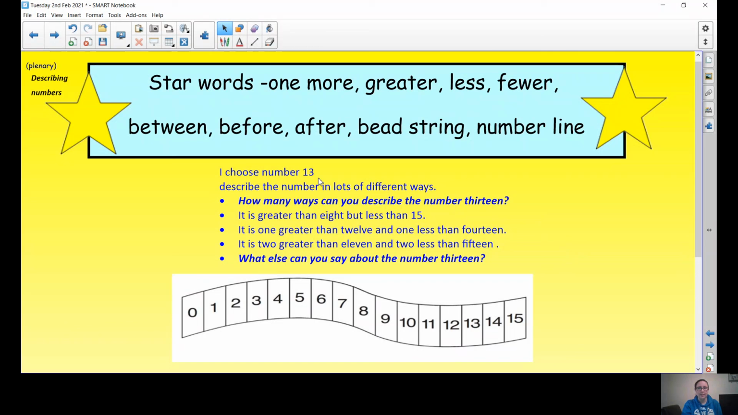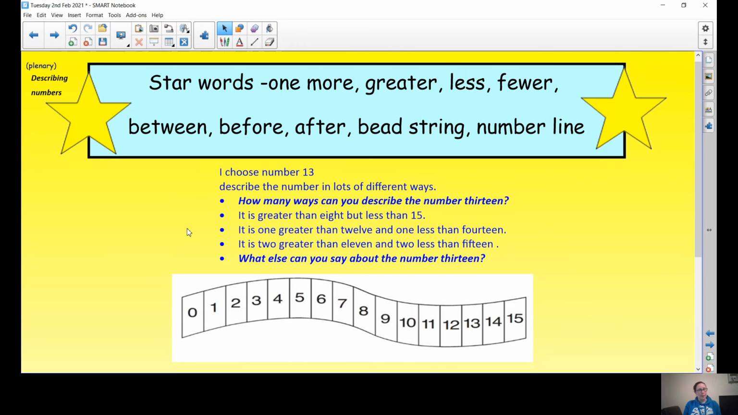Now, the last bit of our maths lesson today, let's just remind ourselves of our star words. Now, our star words were one more. We've definitely done that because we've sung our song and we've moved up the number line. Greater was the same thing, moving with one greater, getting one more. Then we did less. So we moved to the left and we got one less or one fewer.